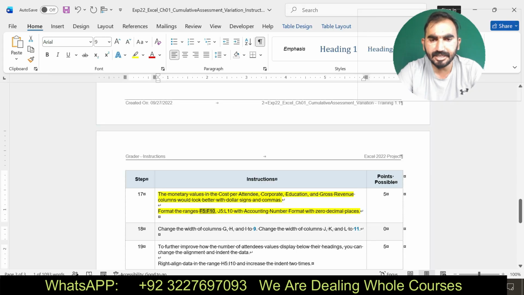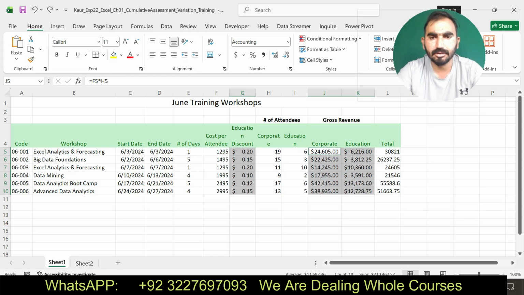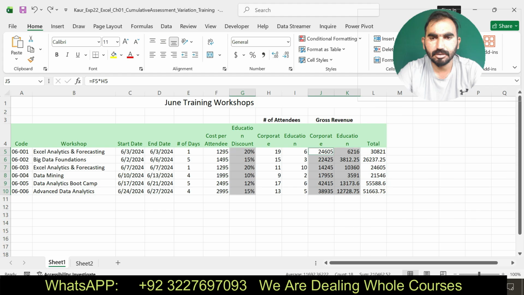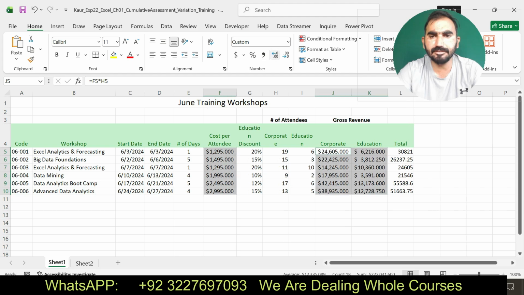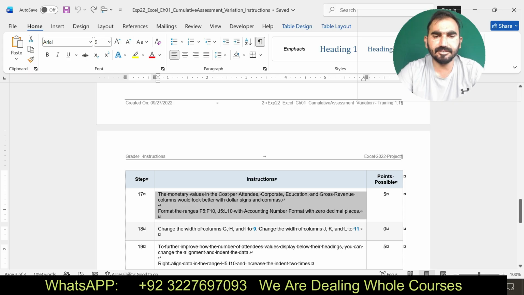Sorry, F5 to F10 and J5 to L10. Counting number format with 0 decimal places. I have done this one.